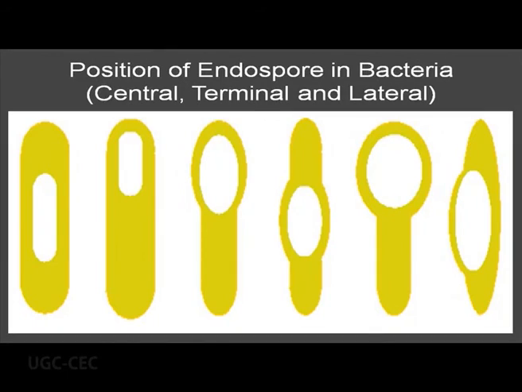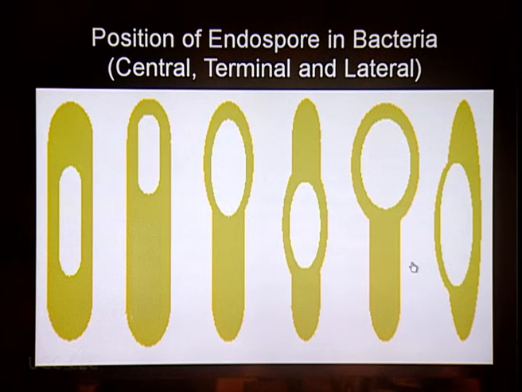Bacterial endospore is a structure which is produced inside the cell. Endospore formation can be of different kinds. It can be towards the center, towards the terminal end, or towards the lateral end. There are different types of endospore formation. The nature of the endospore varies with position. It can be terminal in the case of Clostridium, it can be central in the case of Bacillus, it can be subterminal in the case of Bacillus subtilis, or sometimes it is lateral, which is more or less central, but this is seen in other species of Bacillus.